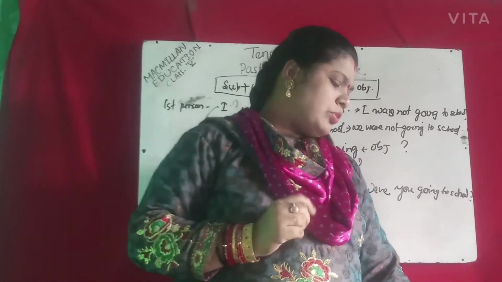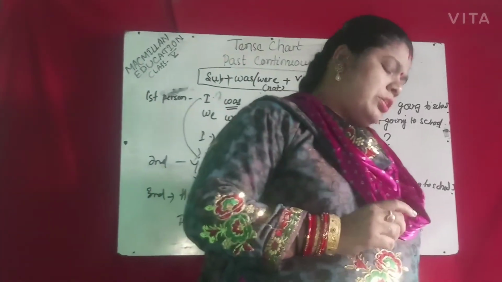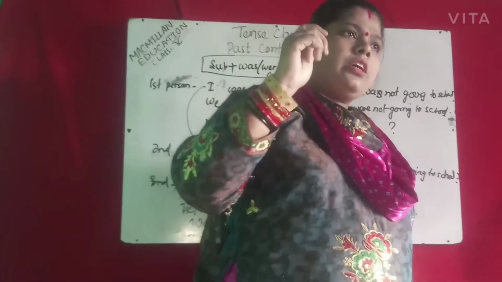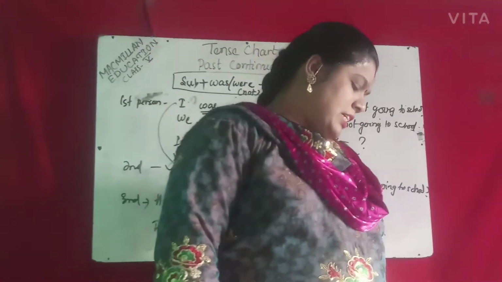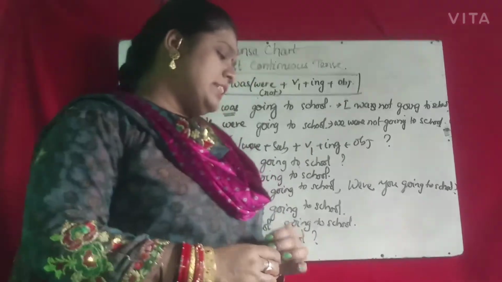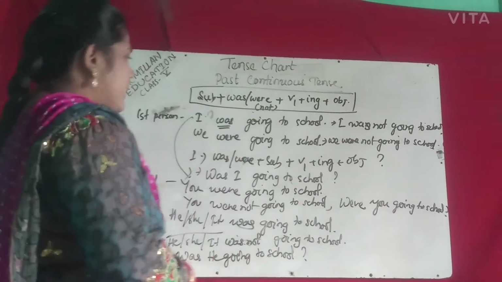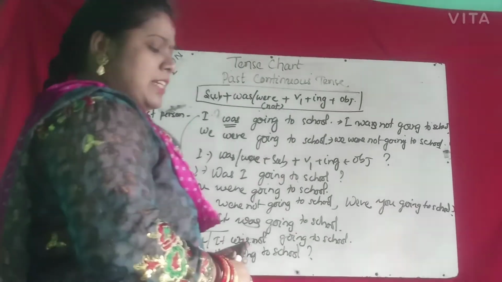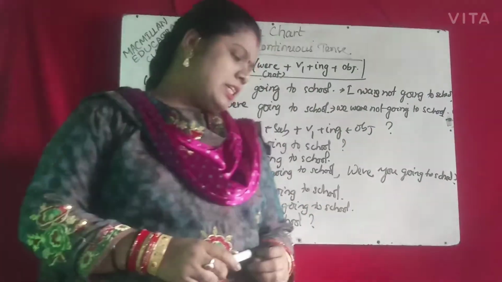Next example: he was writing a letter when his mother knocked at the door. She was shouting at the stranger when we arrived. So when we arrived, at that time she was shouting at the stranger. This is also an example of past continuous tense.